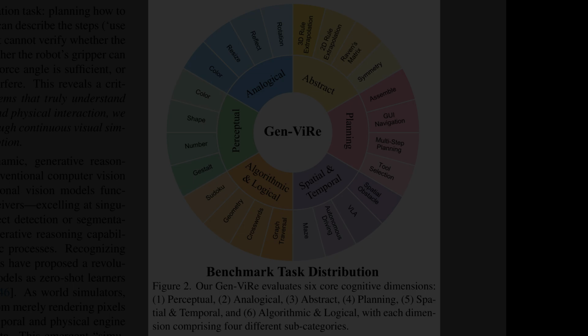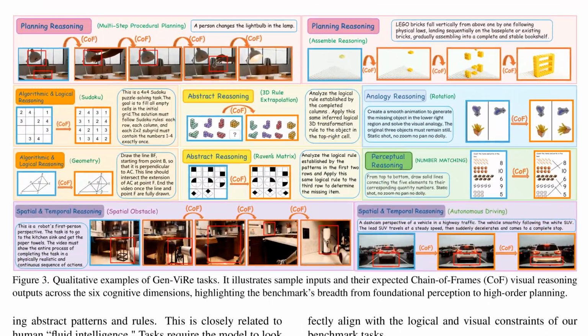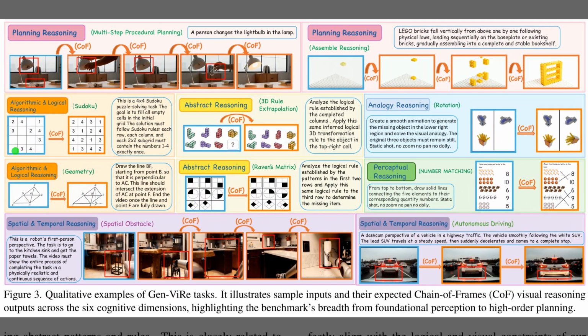Figure 3 gives concrete examples of what these Gen-ViRe tasks look like in practice across the 6 reasoning dimensions. Each panel pairs a short textual instruction with a chain of frame sequence that the video model is supposed to generate, so the entire row becomes a tiny visual story. The top panels highlight planning tasks like changing a light bulb or assembling Lego shelves. The middle strip shows algorithmic and abstract puzzles, covering Sudoku, geometry, 3-dimensional rule extrapolation, and Raven-style matrices. The bottom row focuses on spatial and temporal reasoning, such as navigating a cluttered kitchen or responding to a slowing car in highway traffic.